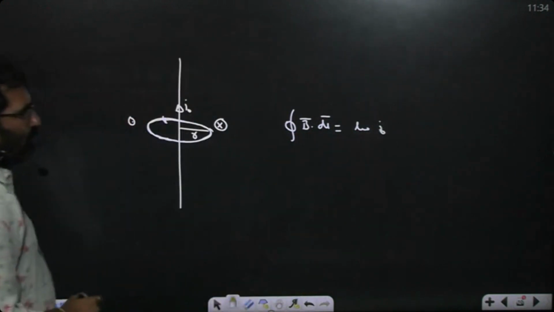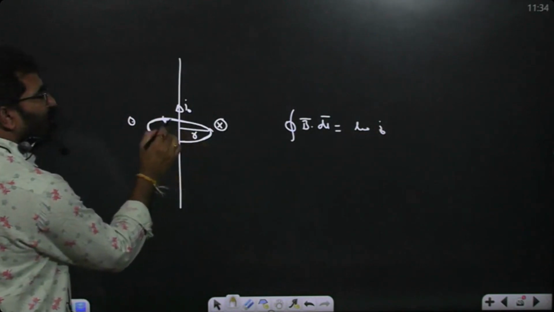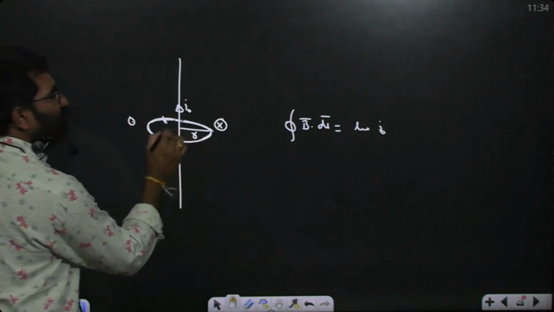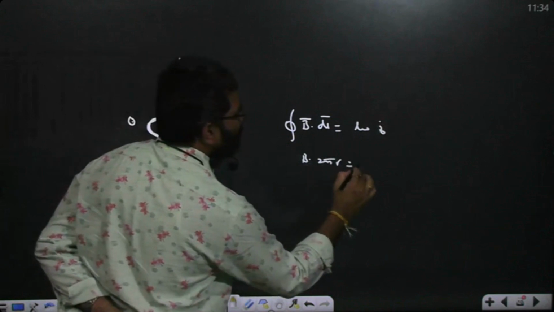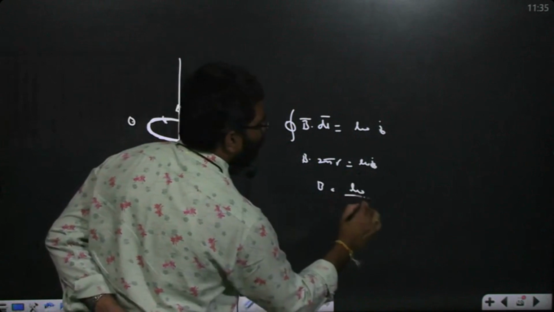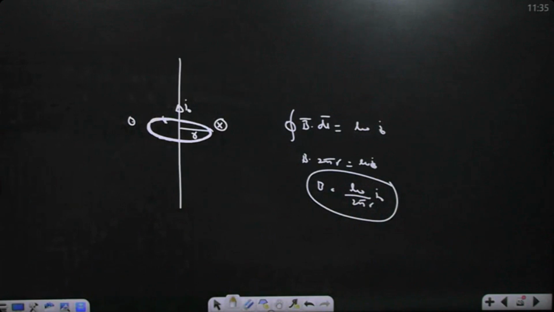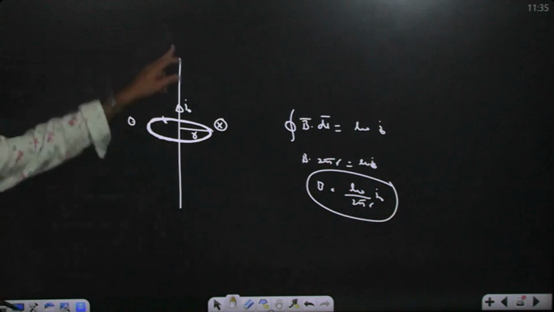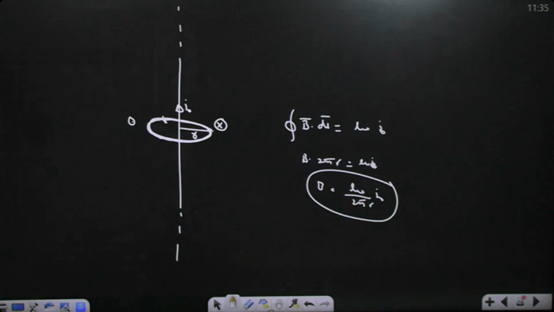Okay. Now coming to this one, B is what? Everywhere we are at the same distance, so the magnetic field remains the same magnitude, and the direction is the same as I am moving. B into 2 pi small r is equal to mu naught into I naught. So B is equal to what? Mu naught by 2 pi r into I. So the magnetic field at any point due to an infinite current carrying wire at a distance r will be mu naught I by 2 pi r.